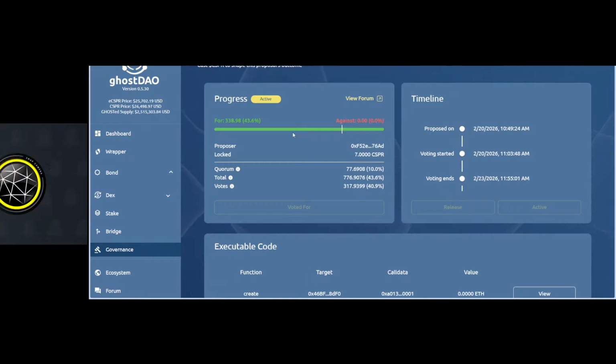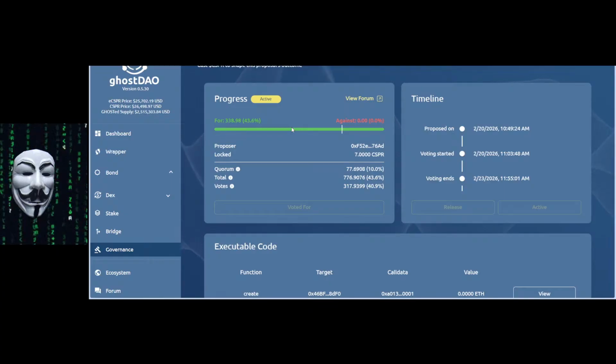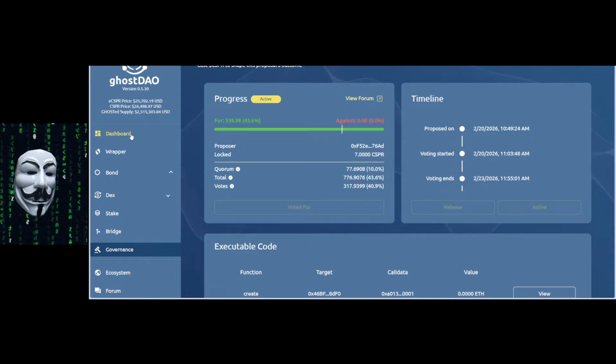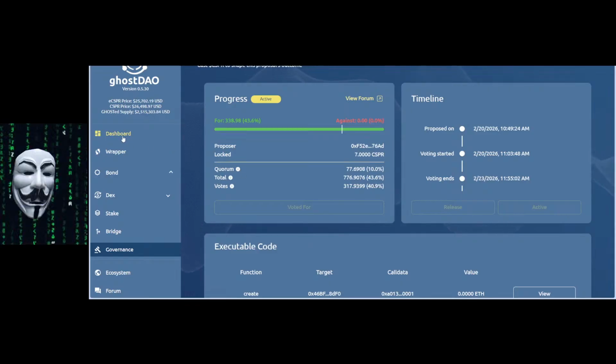So something happened. Something pretty historical happened. ghostDAO has a governance now. ghostDAO, we have a governance. So on the dashboard side of things, to those who have not noticed,